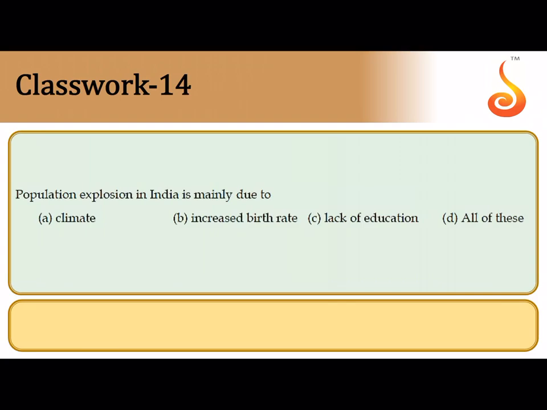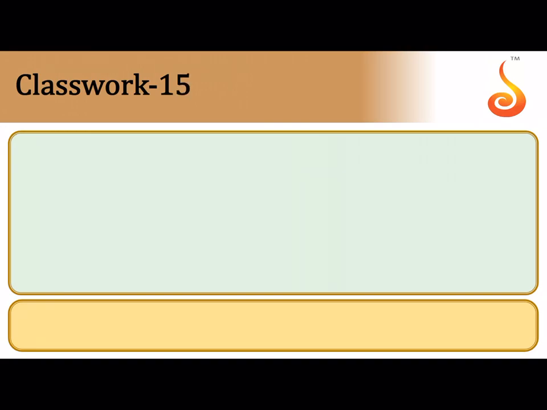The 14th question says population explosion in India is mainly due to, don't you think that mainly population explosion is because of lack of awareness among people? If we create awareness among people, among teenagers, among couples who are in their marriageable age group about the possible birth control options, then we can put a brake on the ever expanding population of our country. So principally it all boils down to lack of awareness or lack of education.